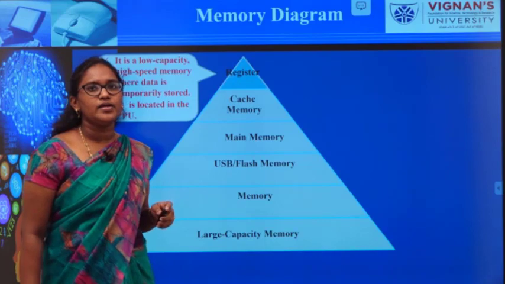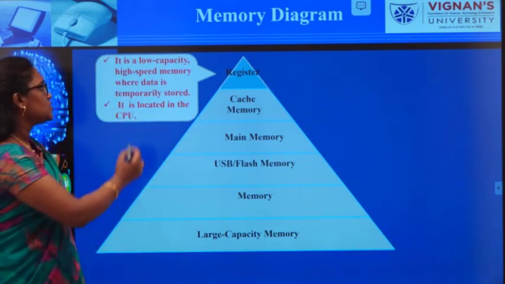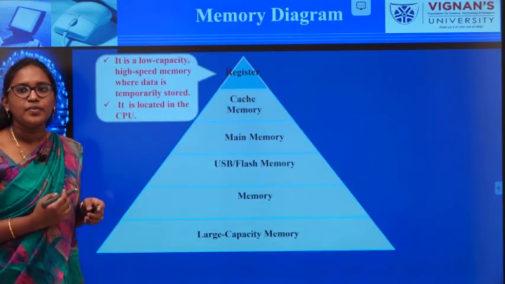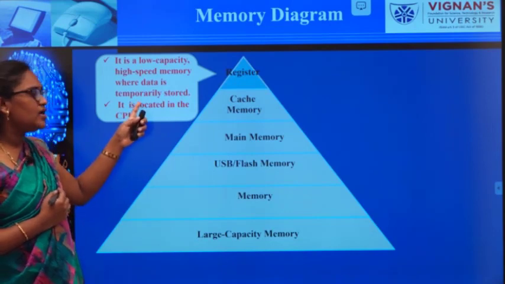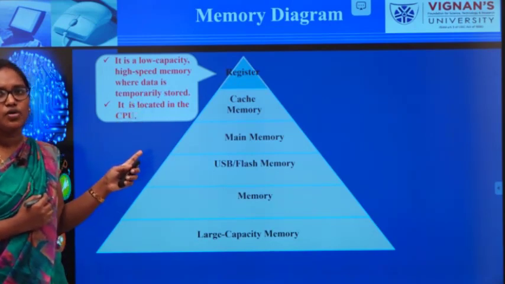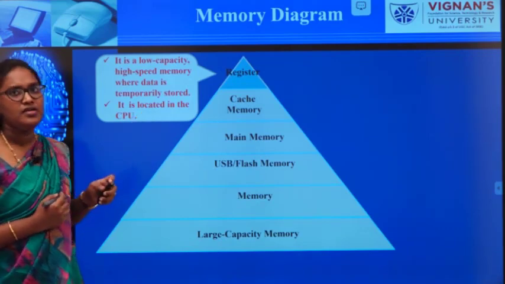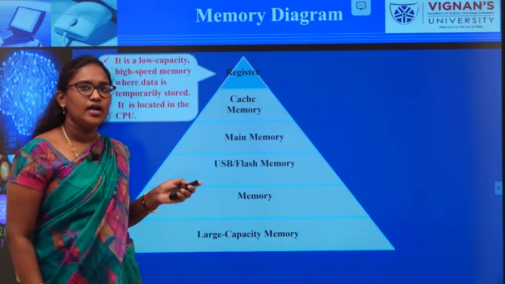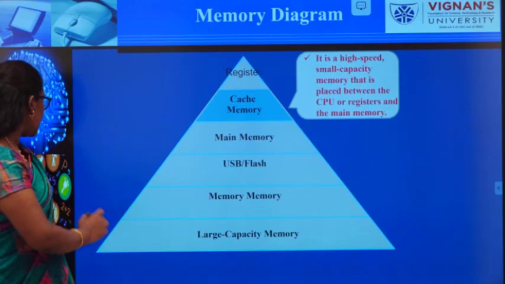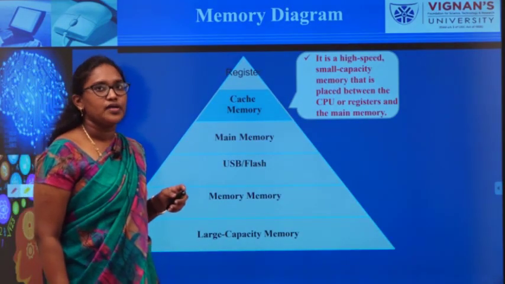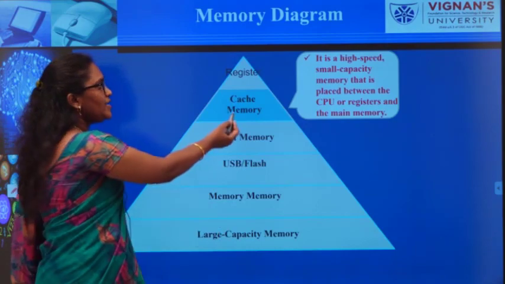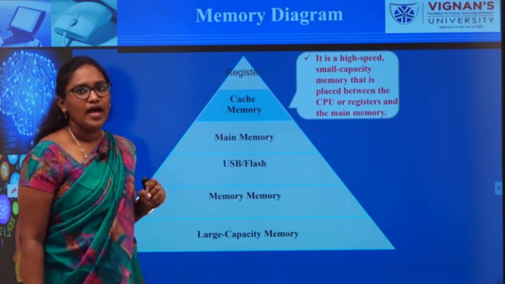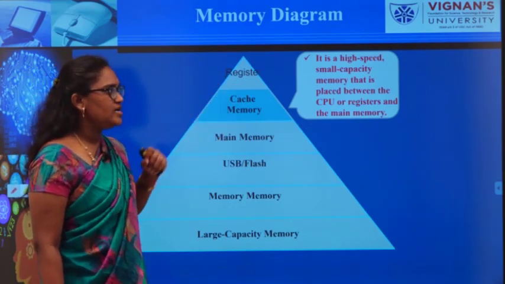Registers will be called a temporary storage. That means you will hold the data only temporarily. It will have a very small memory capacity as well. It is located inside the CPU. Next one will be cache memory. In cache memory, its capacity is small, but it will have high speed. It is placed between registers and main memory.